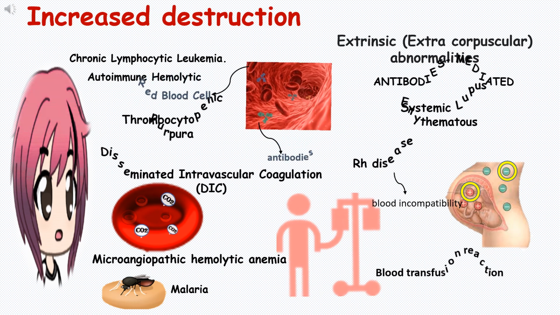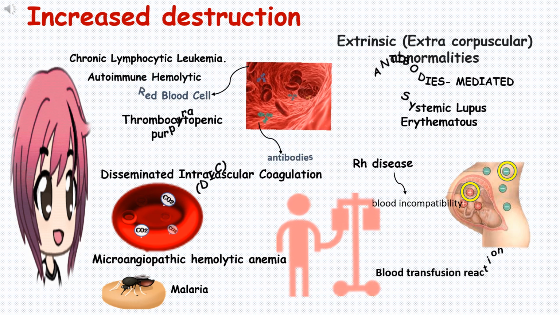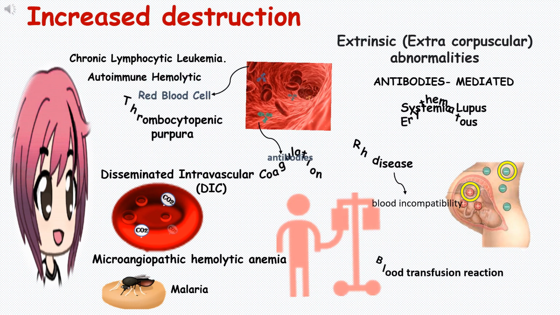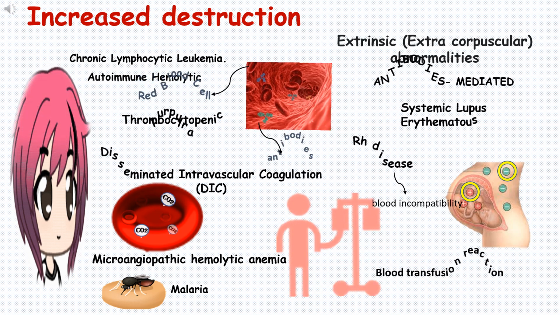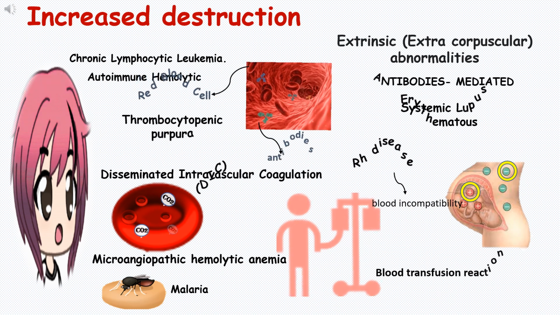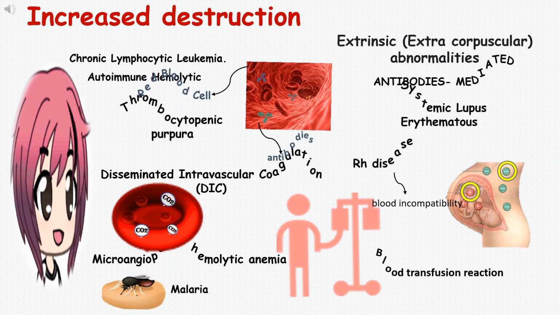Trauma to red blood cells also includes DIC or disseminated intravascular coagulation. It is the body's response to injury or disease in which microthrombi obstruct blood supply to organs, and hemorrhage occurs throughout the body. So there is thrombus formation and the presence of hemorrhage. Infections include malaria and parasitic causes.